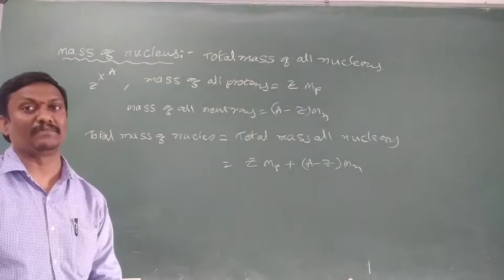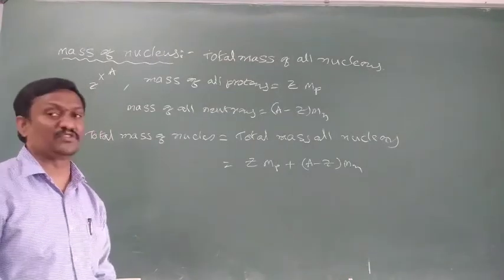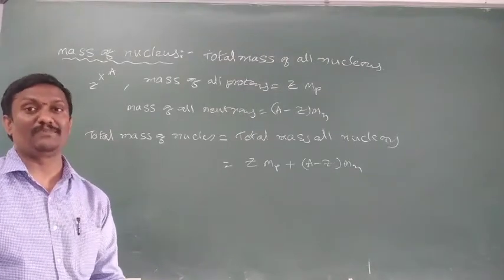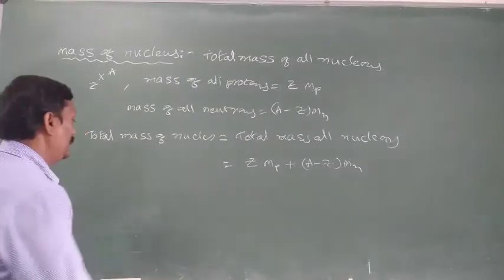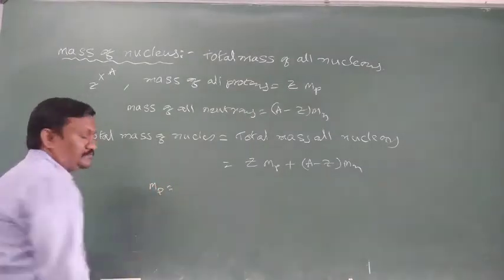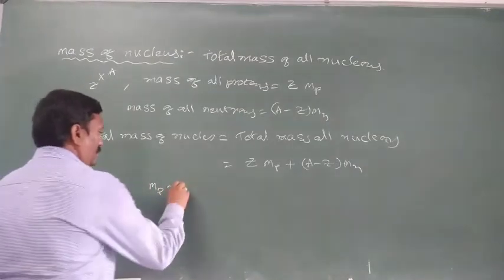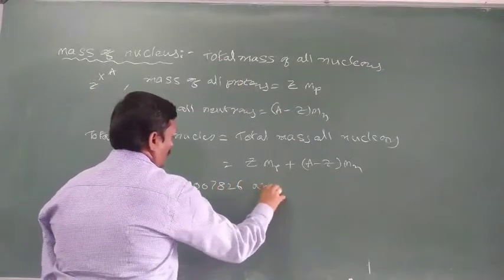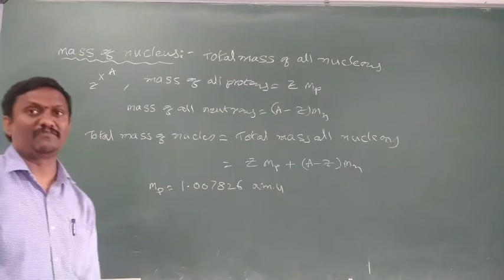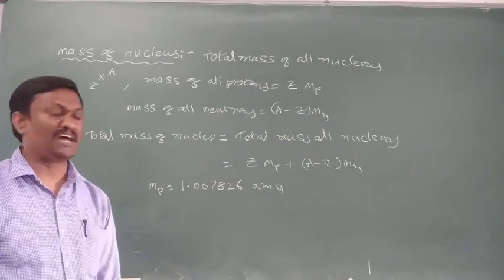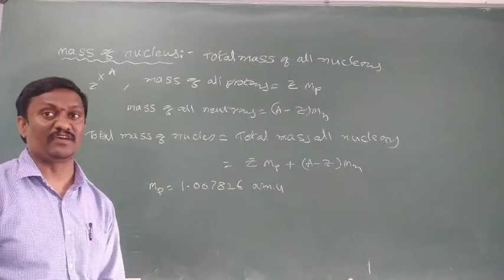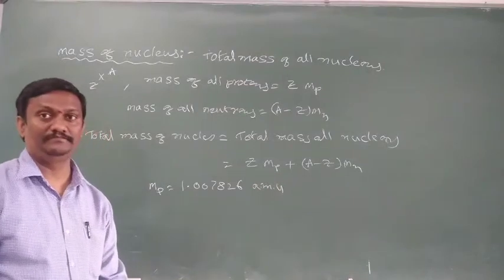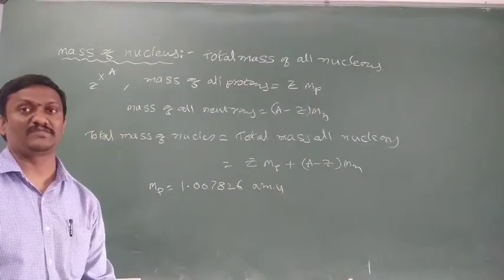Here Z means the atomic number, and A minus Z means the number of neutrons. mp means the mass of a proton. Generally, the mass of a proton is expressed in AMU. The mass of one proton is 1.007826 AMU. Here AMU means atomic mass unit. The mass of nucleons and the mass of the nucleus are also expressed in terms of AMU, the atomic mass unit system. That is the mass of each proton.